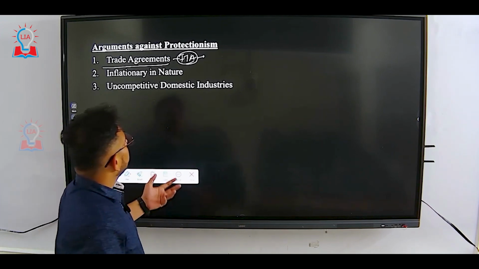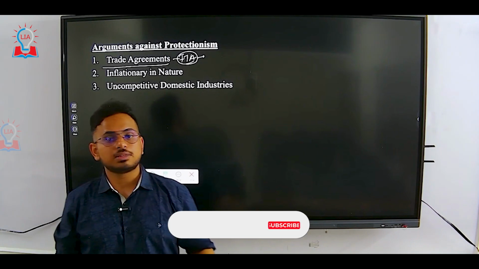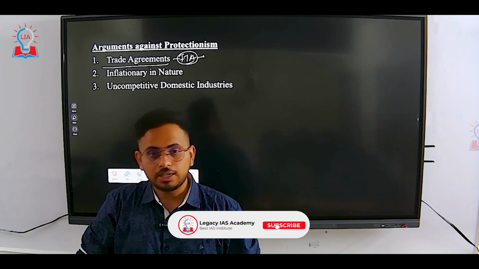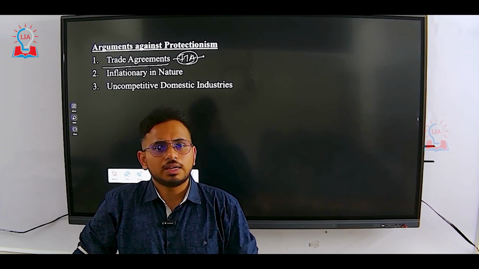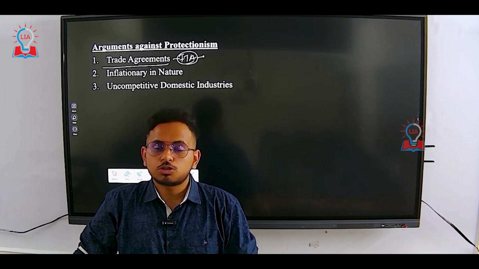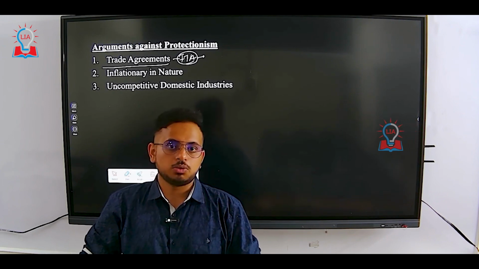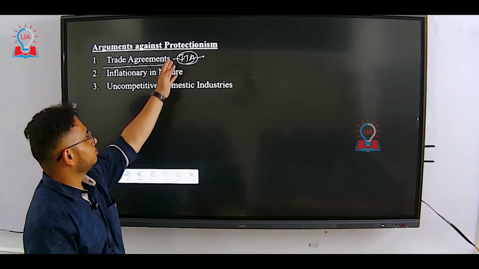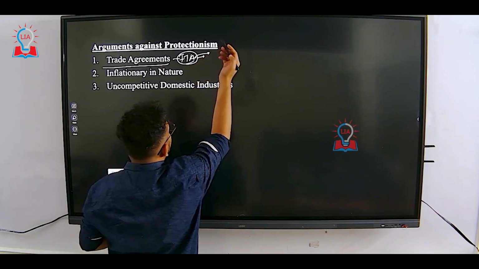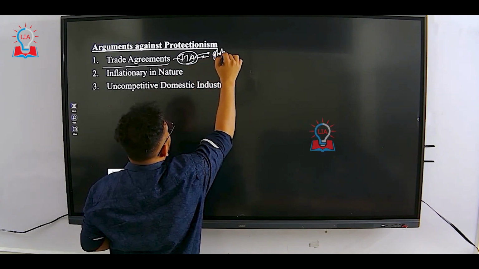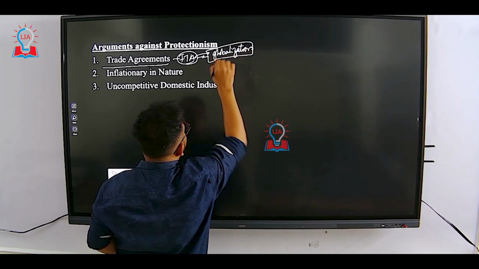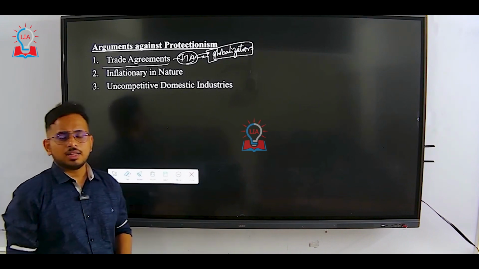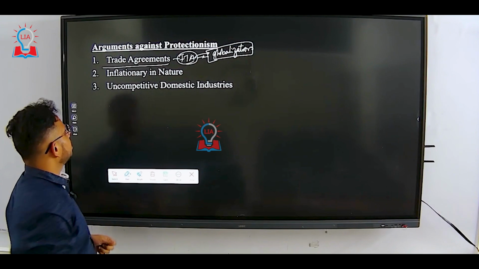At the same time, if we have free trade agreements, which are bilateral agreements where one country agrees with another country that imports and exports will not be charged, we will not have any customs duty on the imports and exports between these two countries. Such agreements are called FTAs, free trade agreements, and they are a great example of globalization. Protectionism works exactly opposite to the concept of globalization. That is the reason most countries don't prefer to use protectionist trade policies.